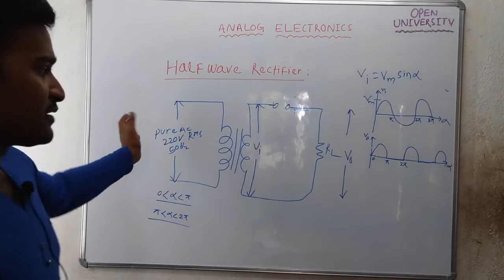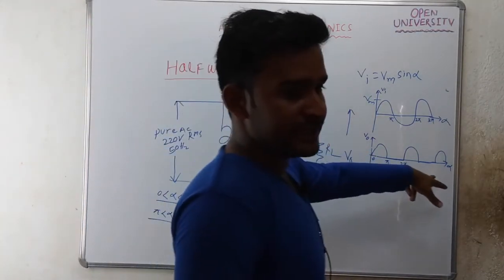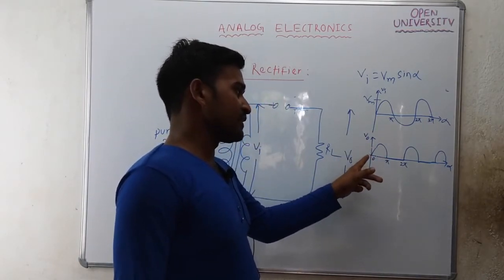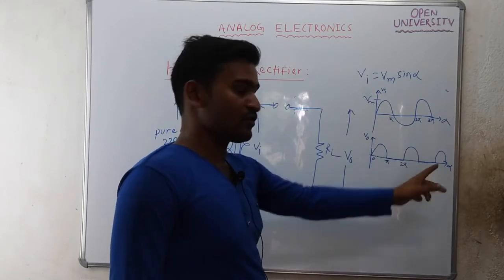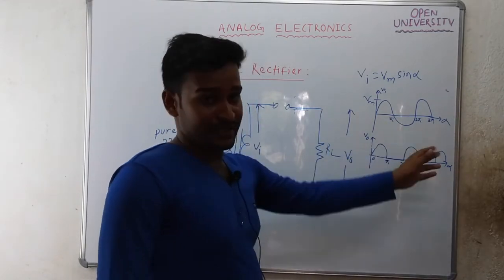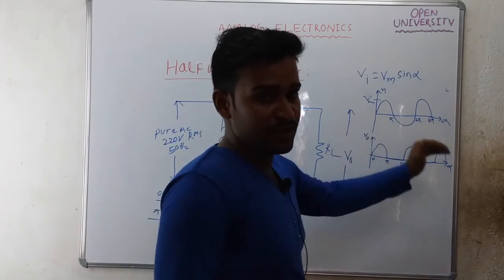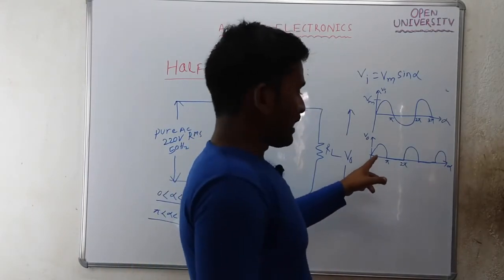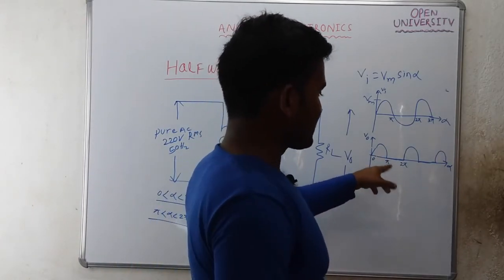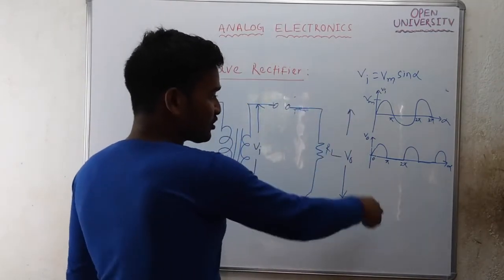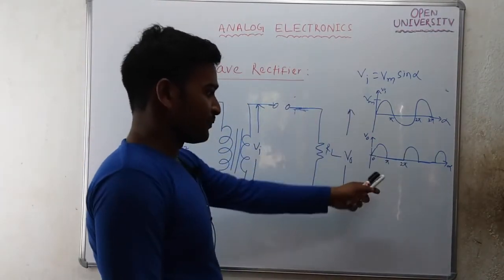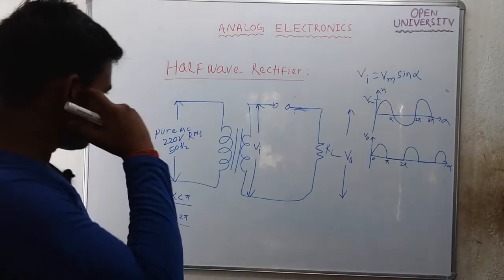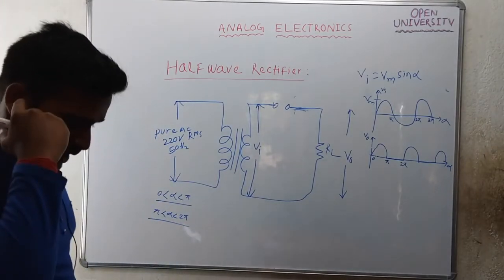So this half wave rectifier is converting a pure AC signal into a pulsating DC signal. Why is it a pulsating DC? Because all the properties of pulsating DC are present: it will have periodic variation, these signals also have periodic variation, and it will be unidirectional. Variation you will find in either the positive direction or the negative direction, since it is a unidirectional signal, and also the average value is non-zero. Since the average value is non-zero and all the properties of a pulsating DC are present in these signals, I can say the output is a pulsating DC, which is a combination of AC component and DC component. So this is the operation of a half wave rectifier.